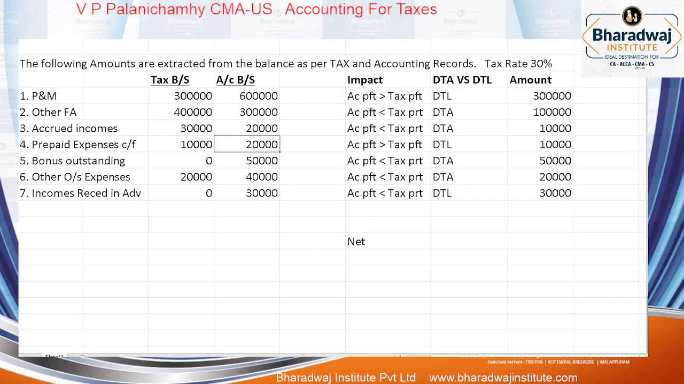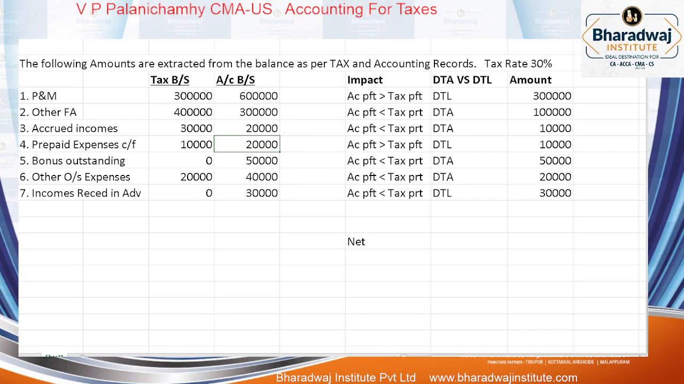Otherwise, 20,000 of expenses are not charged in accounts. That's why it is carried forward to the balance sheet. In accounts, 20,000 not charged. In tax, how much not charged? 10,000. So where have you charged more? In tax. So tax profit will be less than accounting profit, or you can say accounting profit will be more than tax profit by how much?